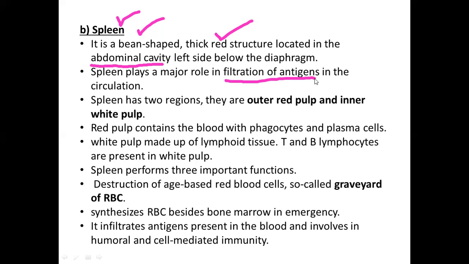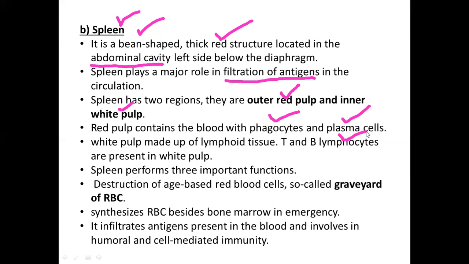In the spleen there are two types of regions, just as we saw 3 regions in the lymph node. Outer will be the red pulp, inner will be the white pulp. Red pulp will be having the phagocytic cells and the plasma cells. White pulp will be having the lymphocytes, that is B lymphocytes and T lymphocytes. Same here, blood will be entering, so that the phagocytes, plasma cells, T lymphocytes and B lymphocytes will all be capturing the antigens and killing the antigens ultimately.